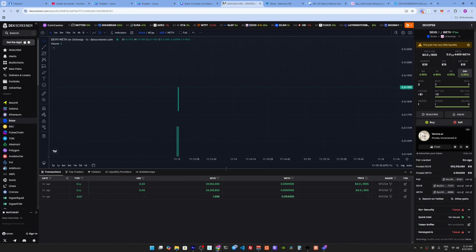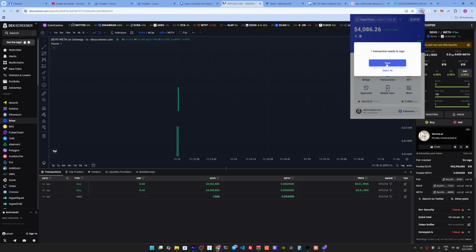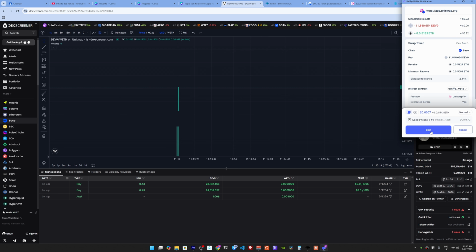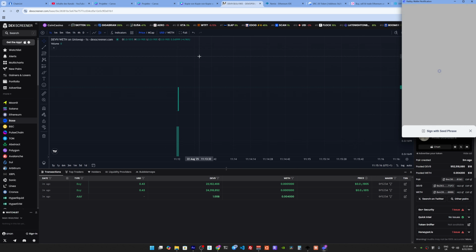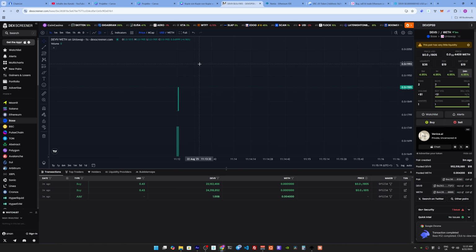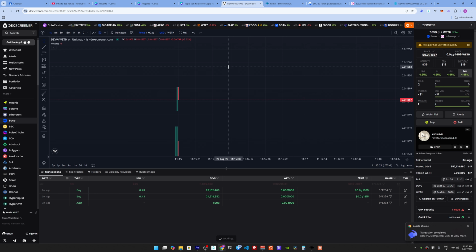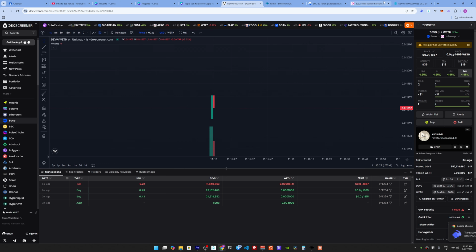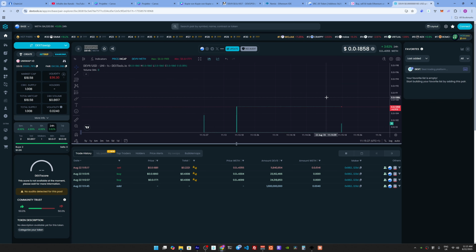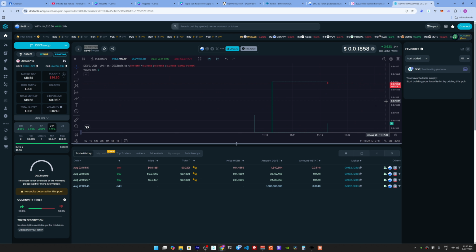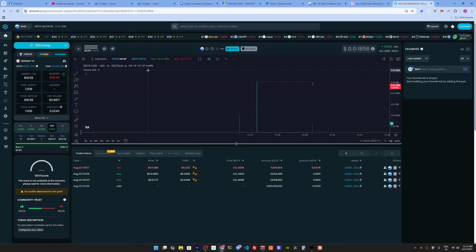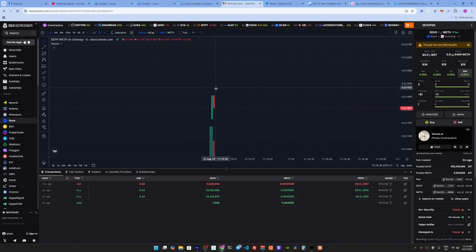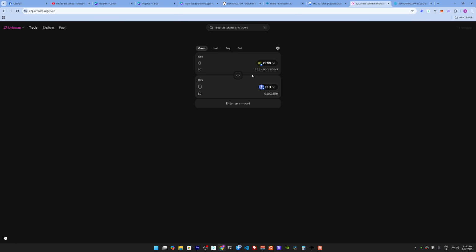And now we have to sign a transaction, I think. Ah, yeah, okay, and then we can see the red candle, hopefully. A huge, big red candle. Now it should come. Yeah, perfect, there it is. So now you can see that everything works. Also here on Dextools, we sold. The chart on Dextools is a little bit funny. That's basically the real 1 second chart.